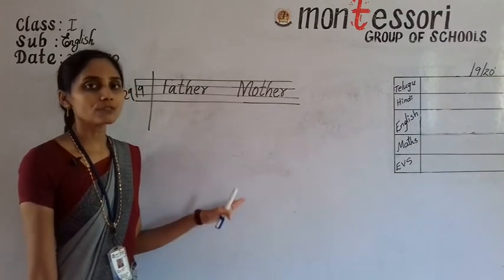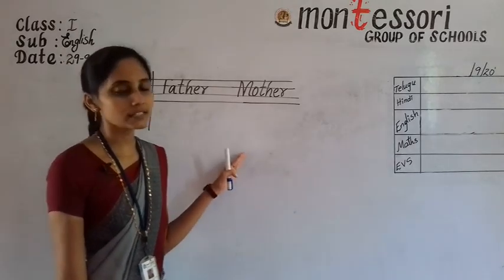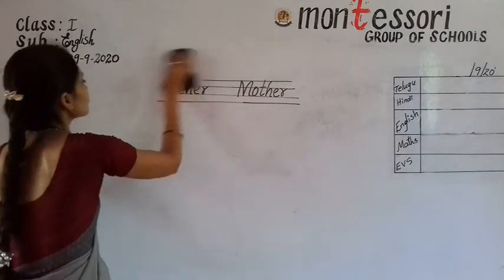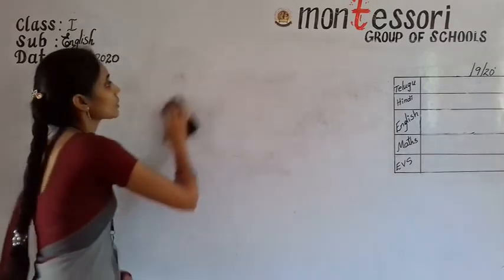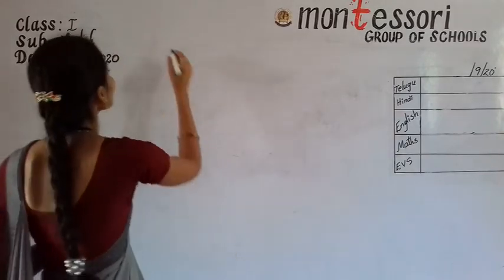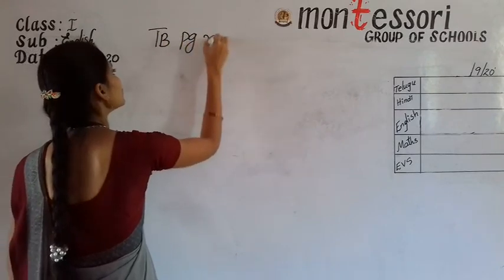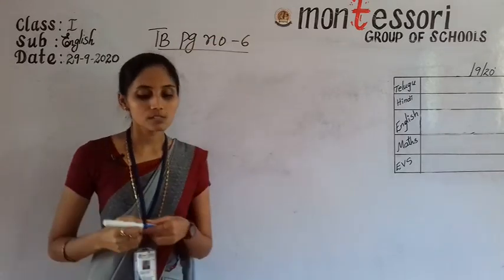And after that you have to post this homework to your concerned class teacher also. Today, textbook page number 6.